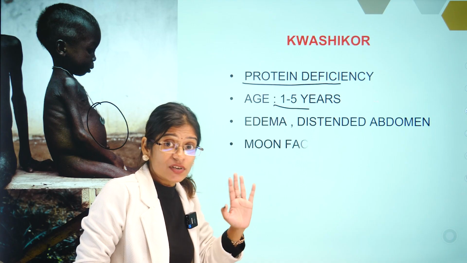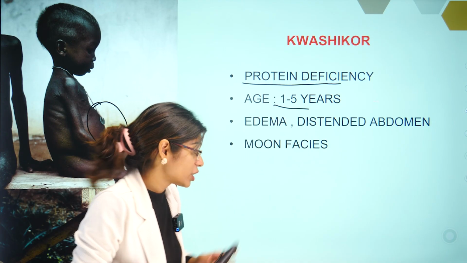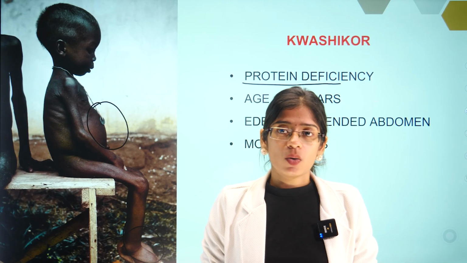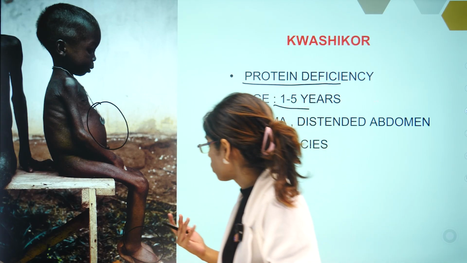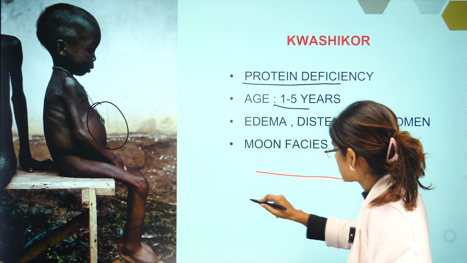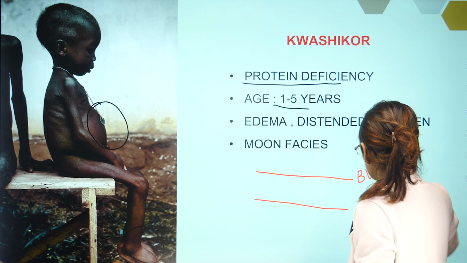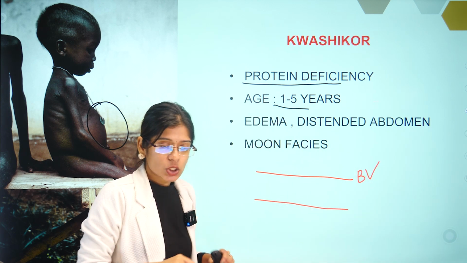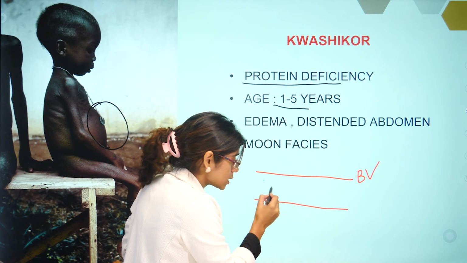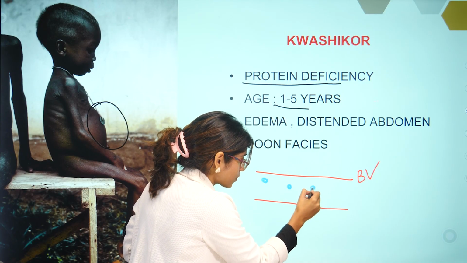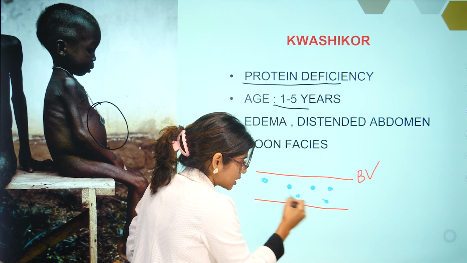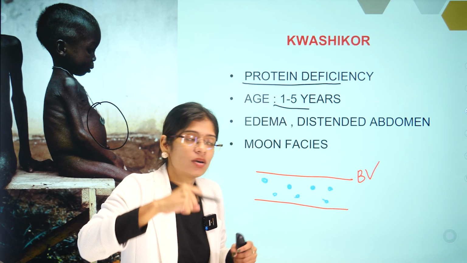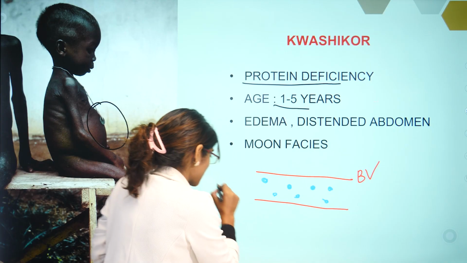Now we're moving on to the clinical features. But before the clinical features, I want to tell you what happens in kwashiorkor. If protein is not supplied, why should there be edema? Why should there be a distended abdomen? Why should there be moon face? Look here, guys, this is a blood vessel. And inside our vessels, we have proteins, and these proteins exhibit something called oncotic pressure.